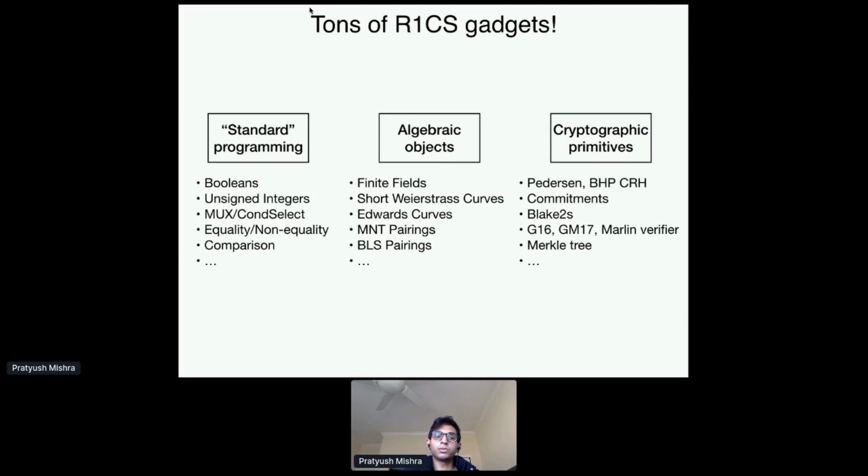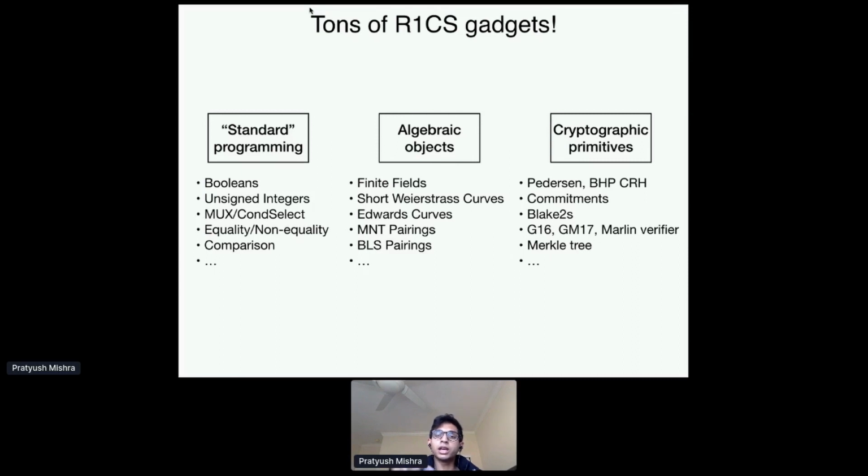So we support standard programming constructs such as Booleans, unsigned integers, conditional selection, equality, comparison, and so on, right? Whatever you could really want. But we also support other objects which are more common inside SNARKs, such as finite field gadgets or curve gadgets or pairing gadgets. So you can do all of these inside. We have very high-level APIs for all of these.